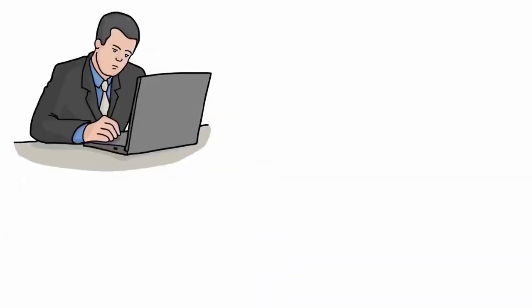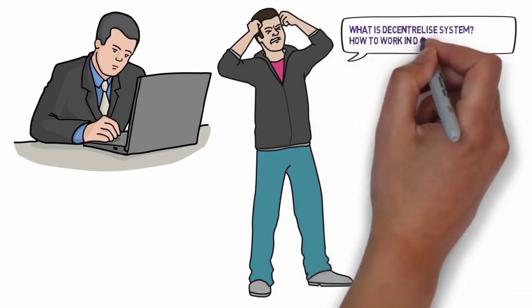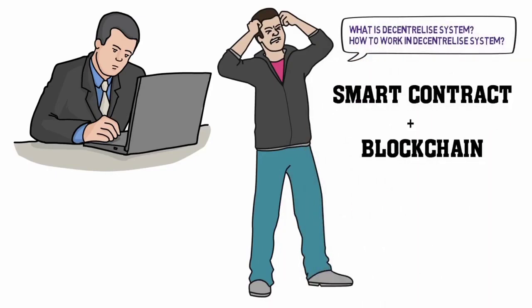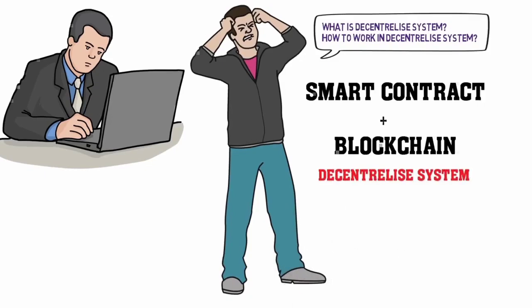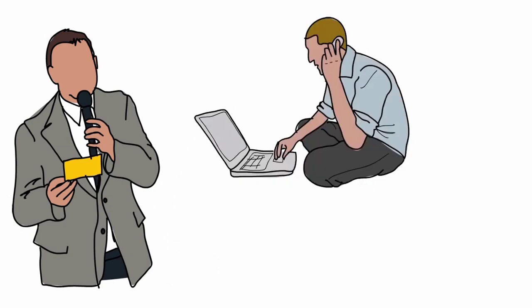Friends, today we will tell you about ETH. We know what a decentralized system is and how it works. Decentralized systems are systems made by combining smart contracts and blockchains. There is no administrator running such a system. Once a system is created, no one can shut it down.